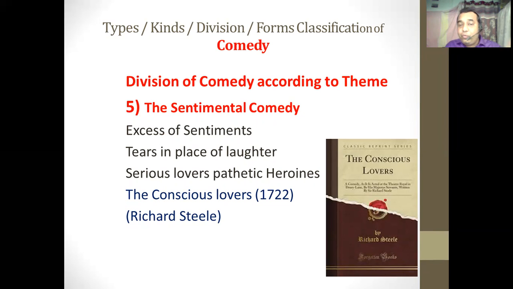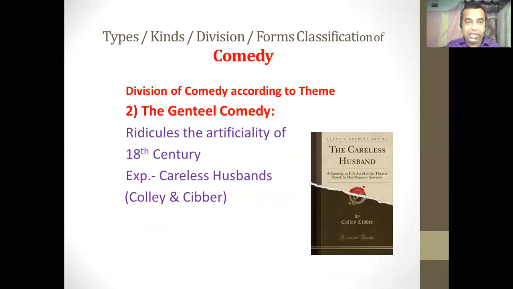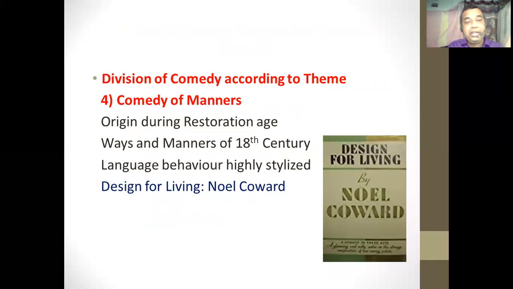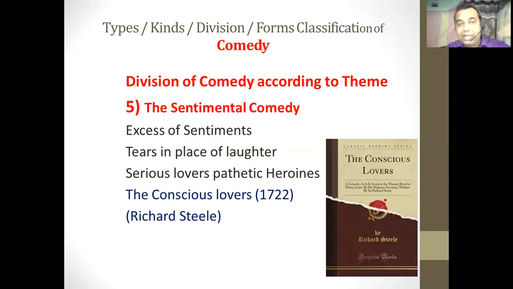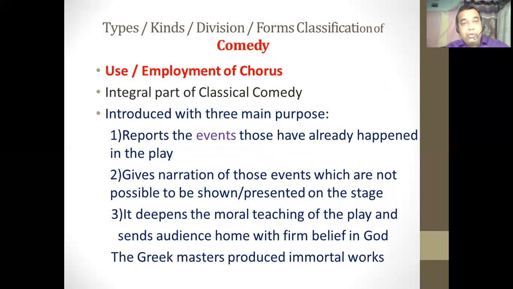So these are the various 5 subtypes of the comedy according to the theme. As we have seen, the first subtype was comedy of humors. Second one was the gentle comedy. Third one was the restoration comedy of intrigue. Fourth one was comedy of manners. Fifth one was the sentimental comedy. So I can say that these are the various types of comedy according to the form and structure and according to the theme. So once again, we will take a quick recap of what we have learned